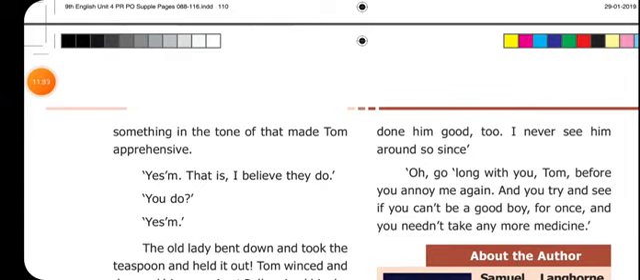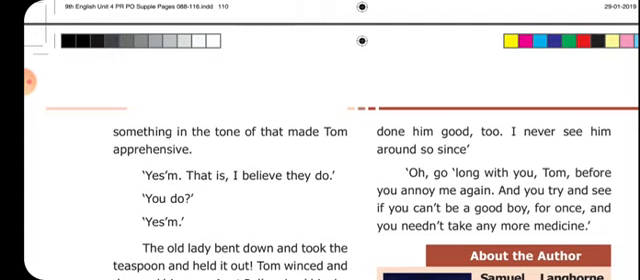So there was something in that tone that made Tom apprehensive. Here apprehensive means something bad, like he was hiding something there. Tom said that he believed that cats behave in such a manner when they are having a good time.